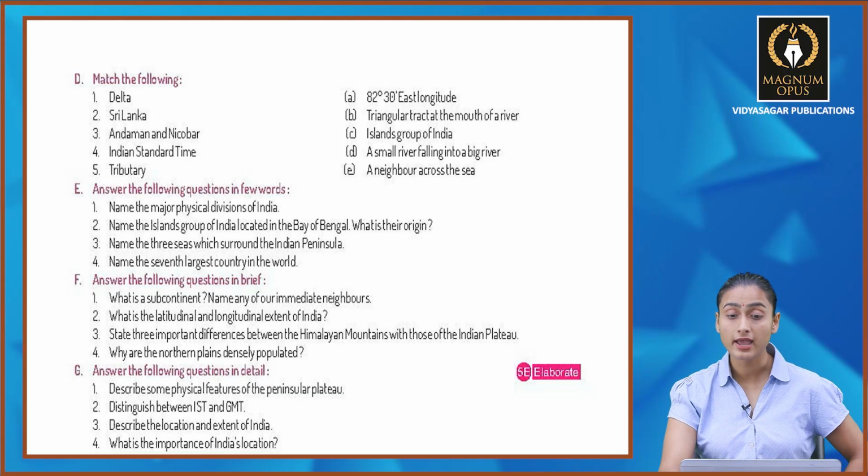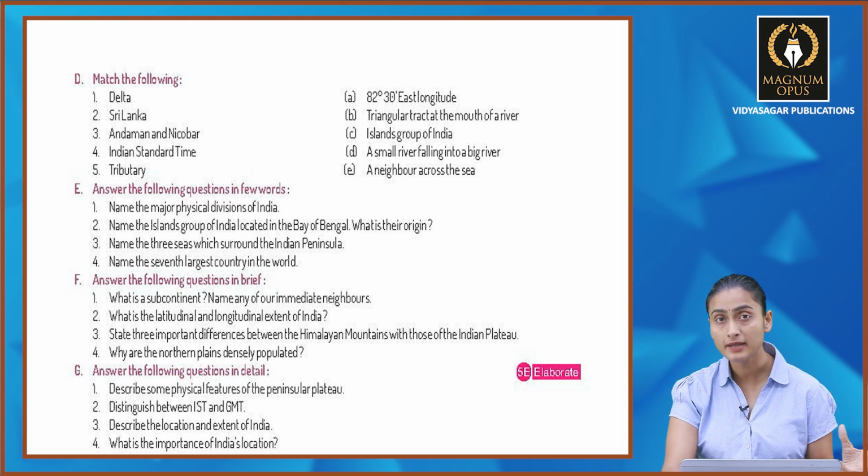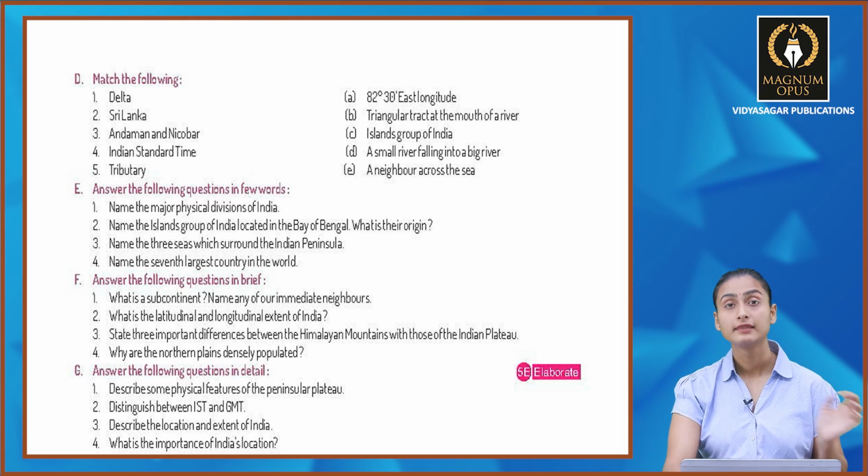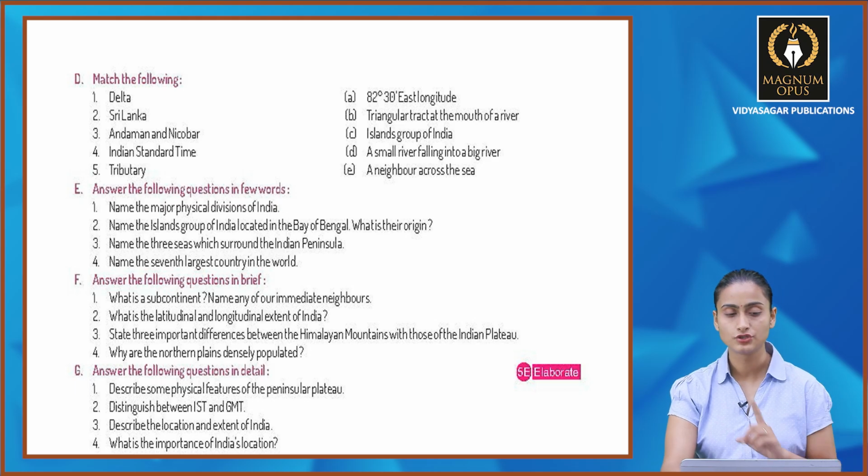Now match the following. Delta. Delta is triangular tract of the mouth of a river. Now answer the following questions in few words. Name the major physical divisions of India. So you have northern side mein Himalayas, then you have Deccan plateaus, then you have the islands, then you have different kinds of peninsular plateaus. So these are all your physical features.